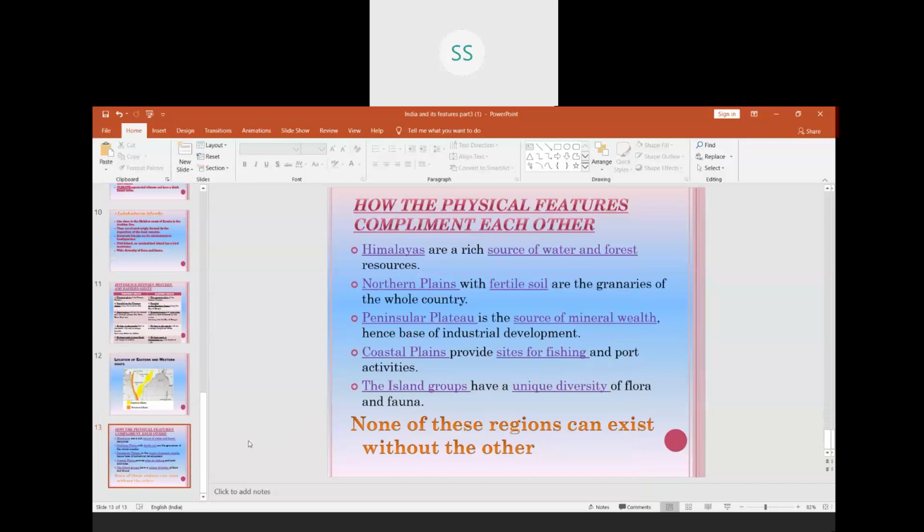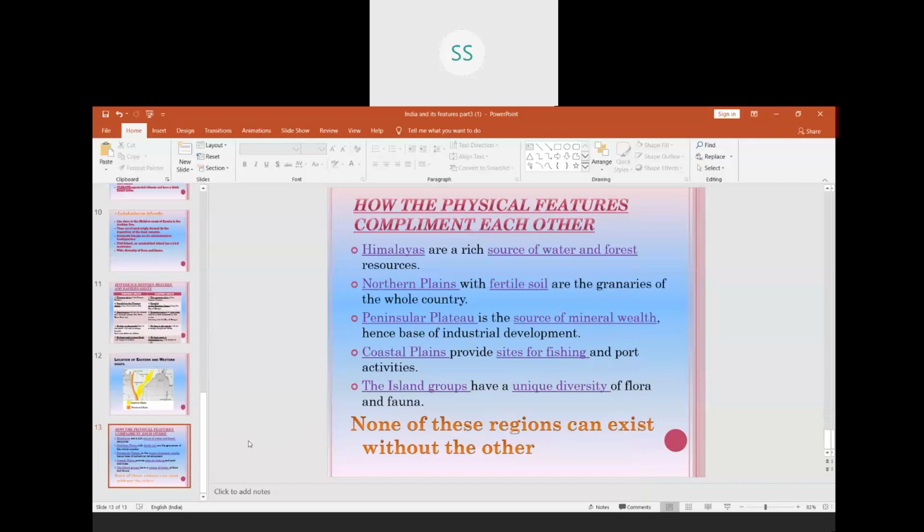Now we come to the last part of the chapter. This question generally, children, comes for 5 marks, because it's a kind of summary of the chapter where we are going to summarize all the physical features which we have done. So the question is asked here, how the physical features of India complement each other.